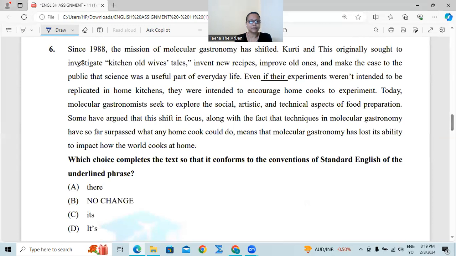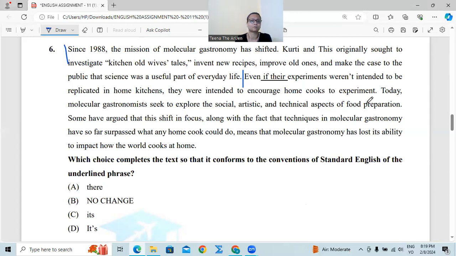Okay. Since 1988, the mission of molecular gastronomy has shifted. Kurti and this originally sought to investigate kitchen old wives' tales, invent new recipes, improve old ones, and make the case to the public that science was a successful part of everyday life. So they have put up something on science and on molecular gastronomy, on kitchen old wives' tales, to improve the style of science. Even if their experiments weren't intended to be replicated in home kitchens, they were intended to encourage